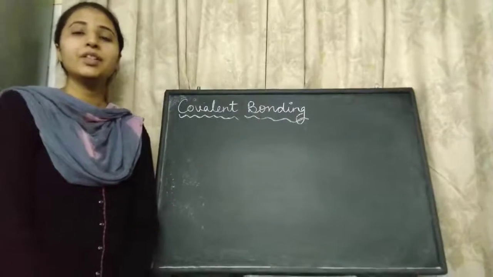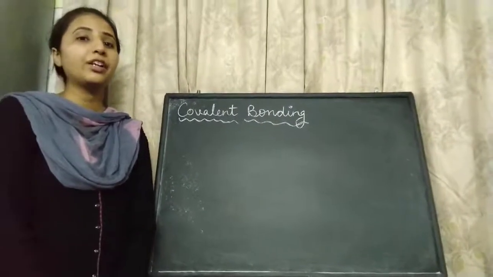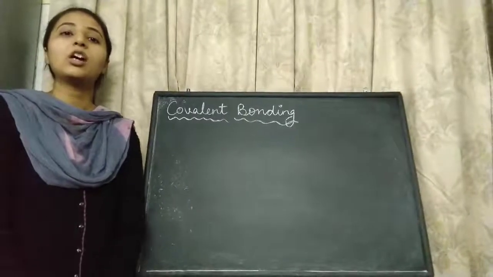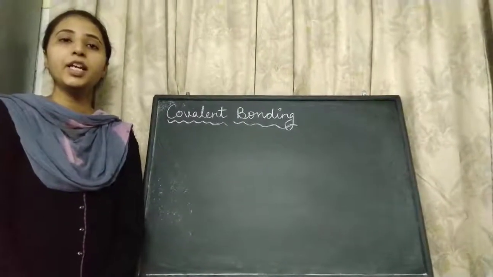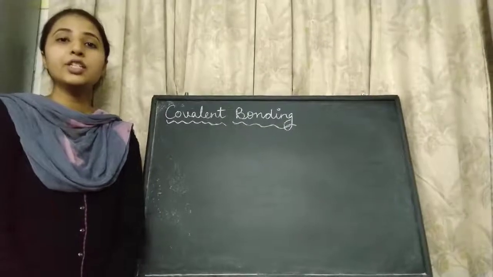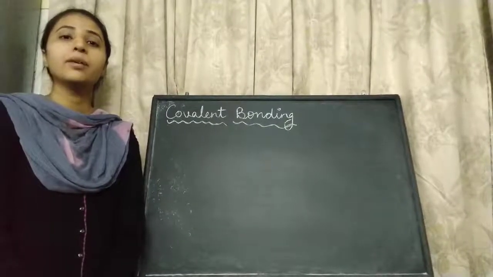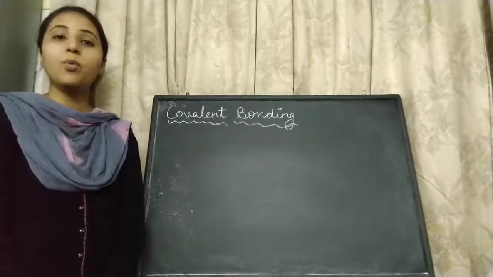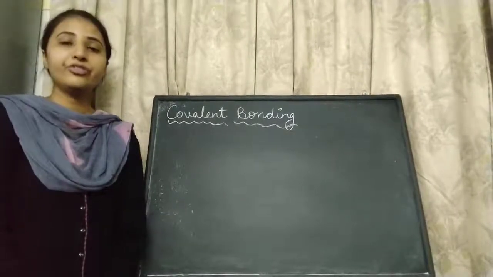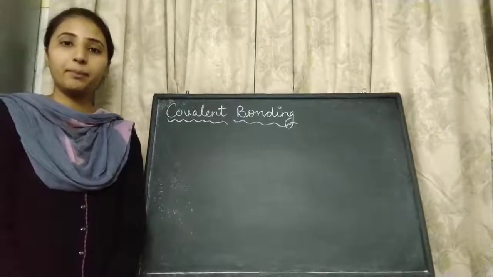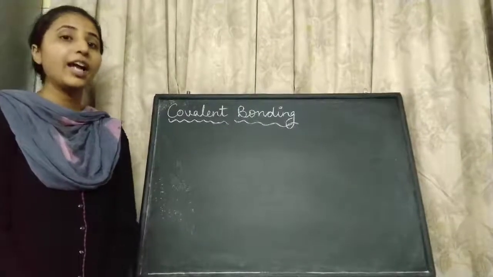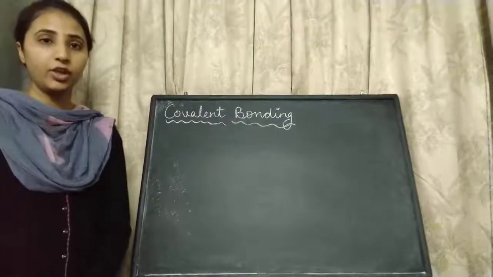Students, today we will discuss covalent bonding. Now, what is a covalent bond? A covalent bond is simply a bond formed by sharing of electrons between the atoms of the molecule. Covalent bond is shown by different elements like carbon, oxygen, nitrogen, etc. Hydrogen also shows covalent bonding.